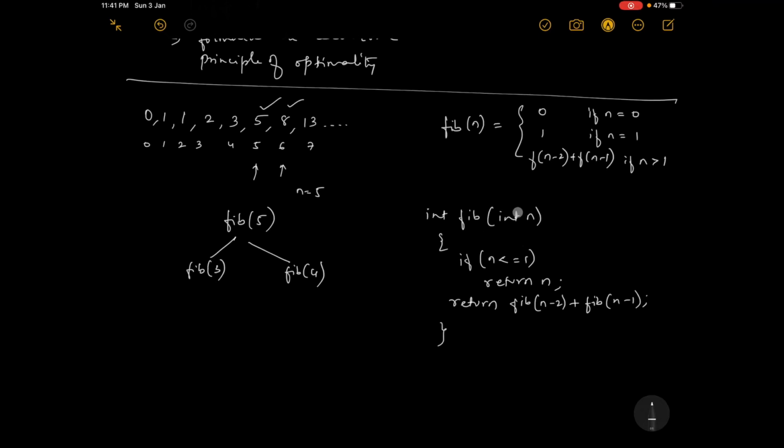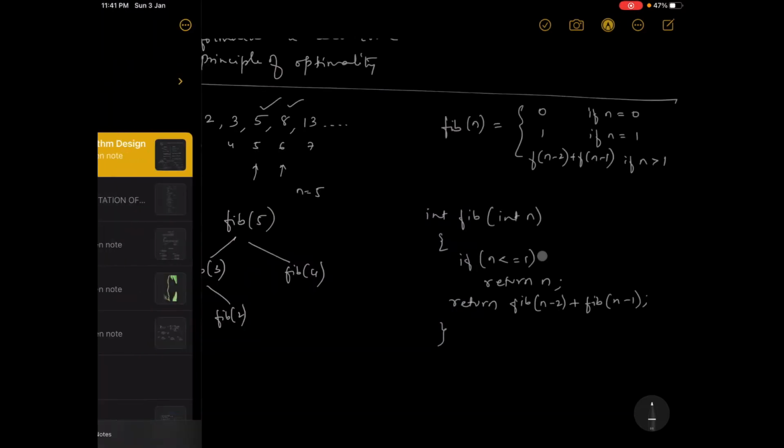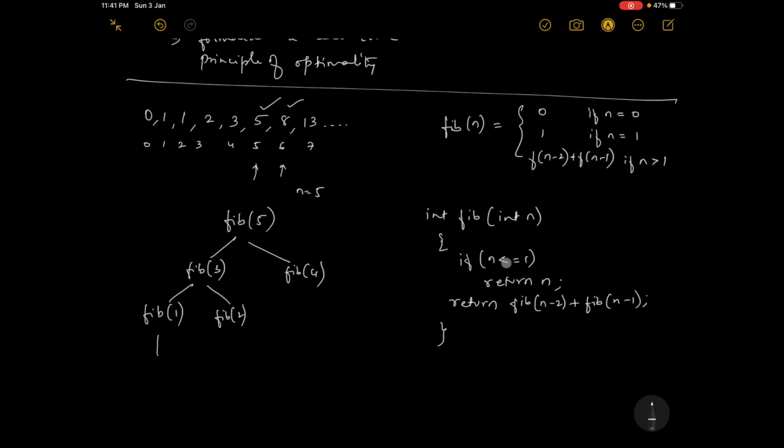Again, is 3 less than or equal to 1? No, it is greater, so this is not executed. It goes to the next line. Again fib of 3 minus 2 is 1, so fib of 1, and fib of 2. Once fib of 1 is called, this is true, so it gives the result 1.